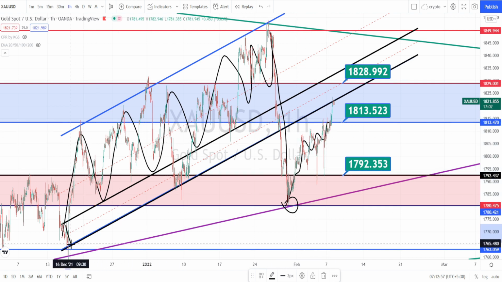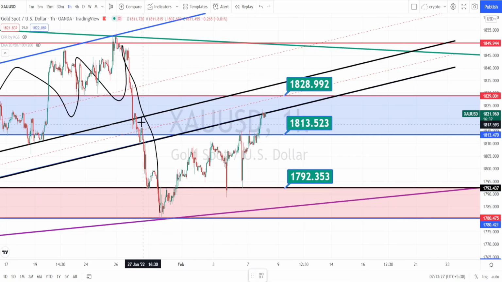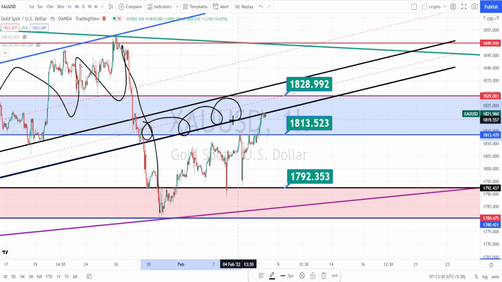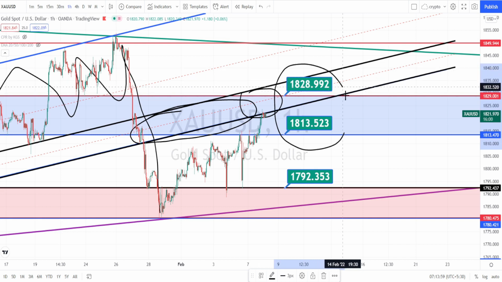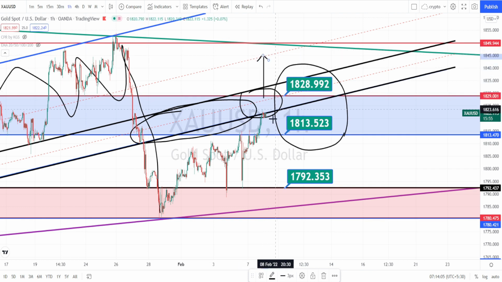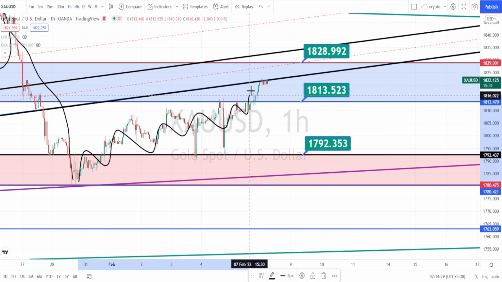So I have drawn the channel pattern or the resistance area which was acting as a support earlier. So currently when we notice the price action, it is testing this resistance area over here which was acting as a support previously, and only when it manages to break this resistance area, we can expect a further continuation of this bullish trend. So this resistance and support area will be a very important point to decide on whether the bullish trend is going to continue or trend reversal is going to happen in this currency pair. And currently the price action is in a very nice bullish trend. Let us mark the support and resistance levels.